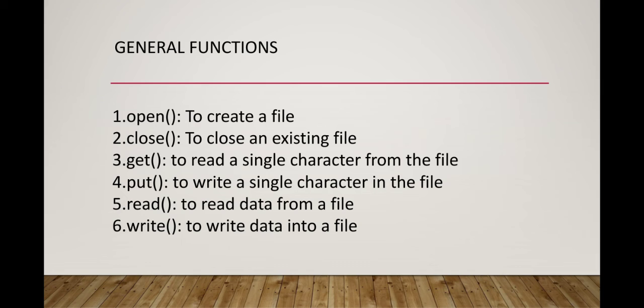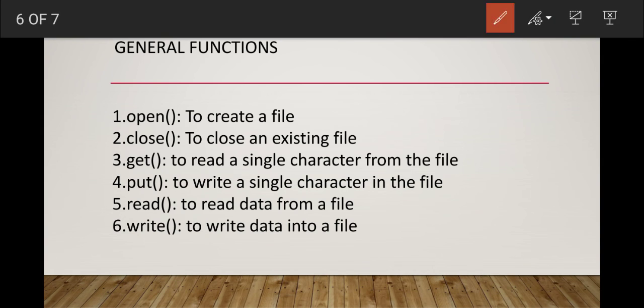If abc file is not existing, then close is not used on that file.